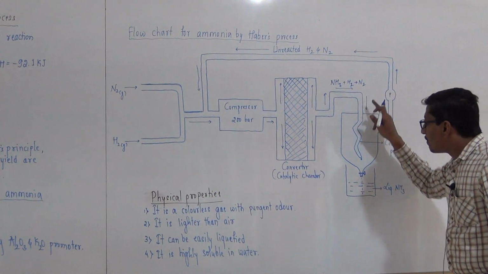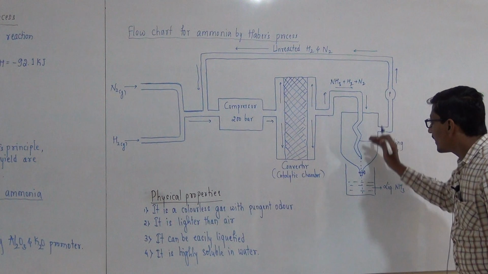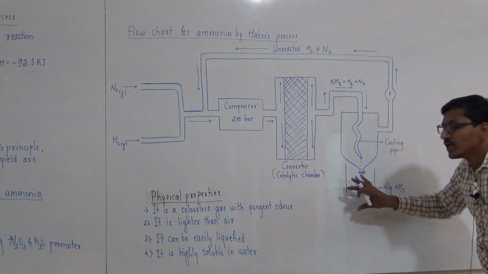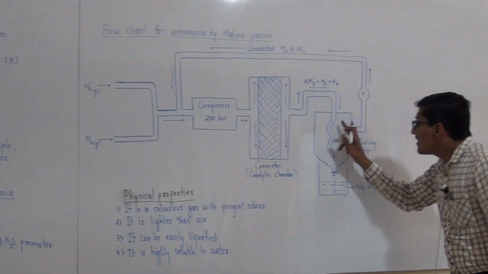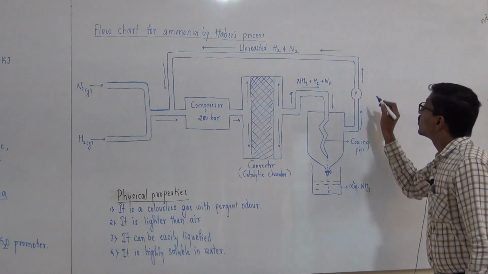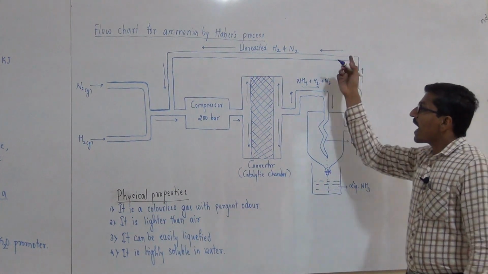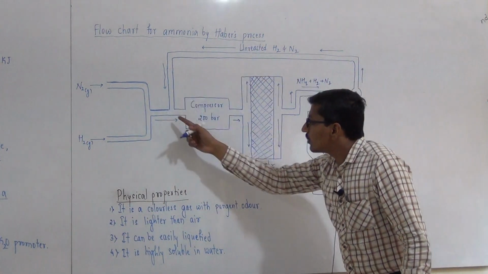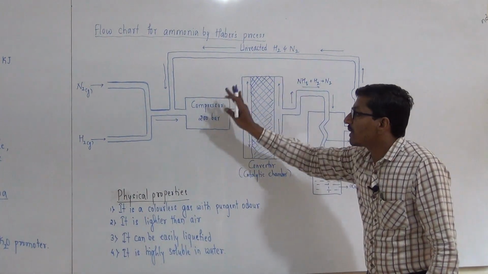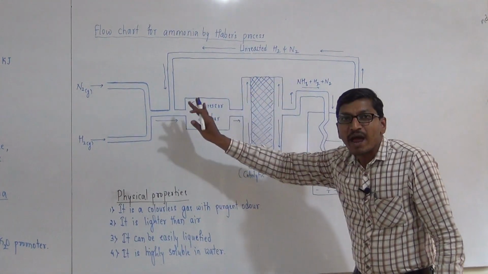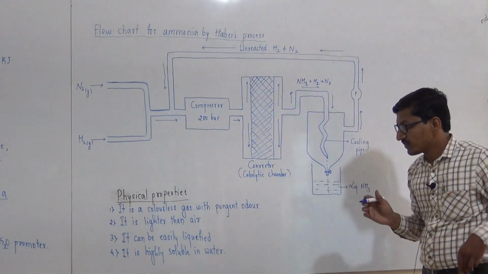gases are passed into the cooling pipe, where the ammonia condenses and is collected in the receiver as liquid ammonia, and the unreacted hydrogen and nitrogen gases are pumped and recirculated to the compressor. This is the explanation of the manufacture of ammonia by Haber's process.